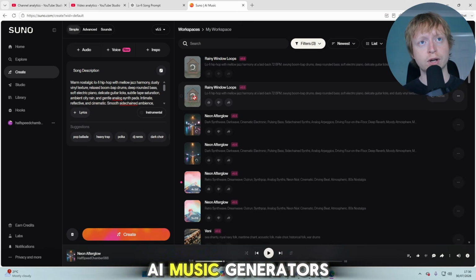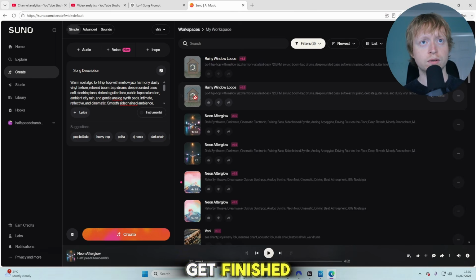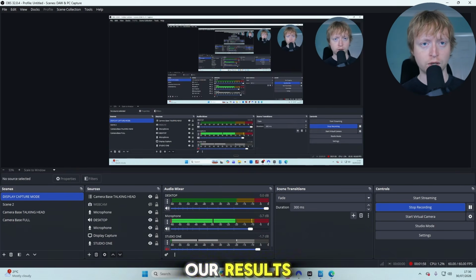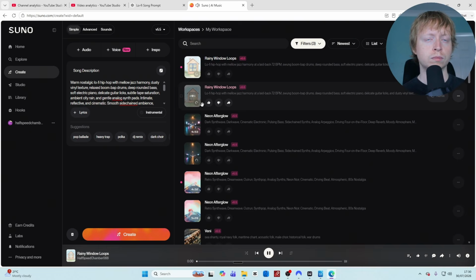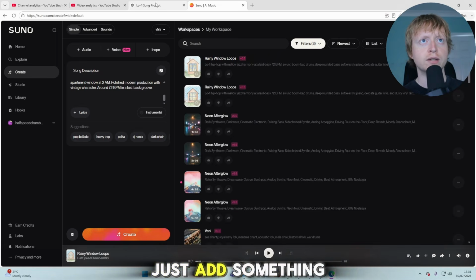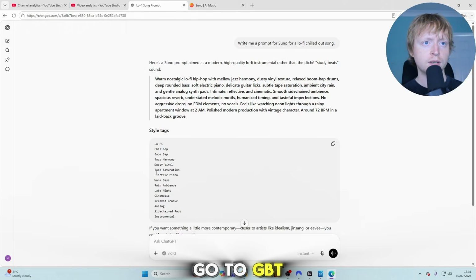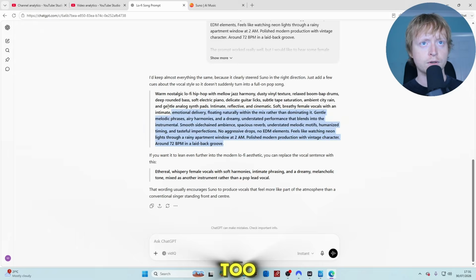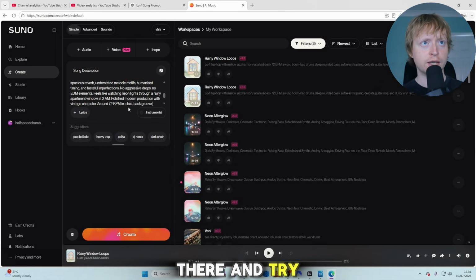Now what's crazy about AI music generators is you can get finished songs in a matter of seconds. Okay, let's have a listen to our results and we'll pick our favorite of these two. So these are both good, they're both instrumentals there from the sound of it, so I might just add something to our prompt. I'm just going to go over to GPT. The prompt worked really good, but I would like to hear some female vocals too. All right, let's take that back over there and try again.